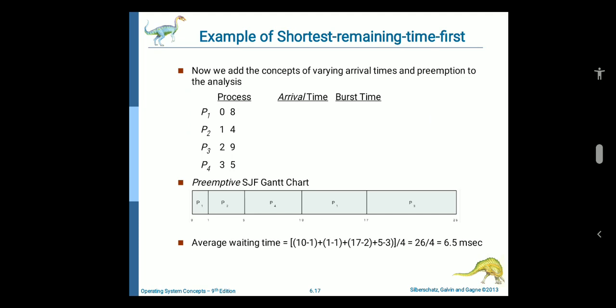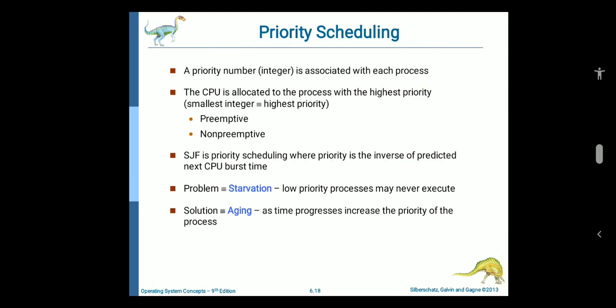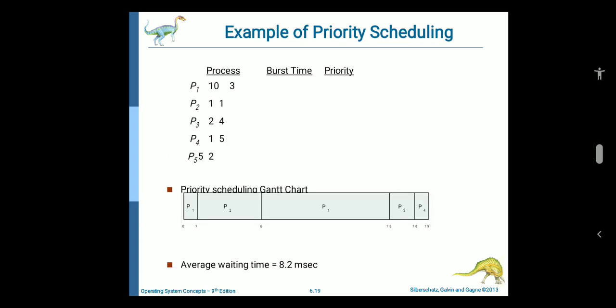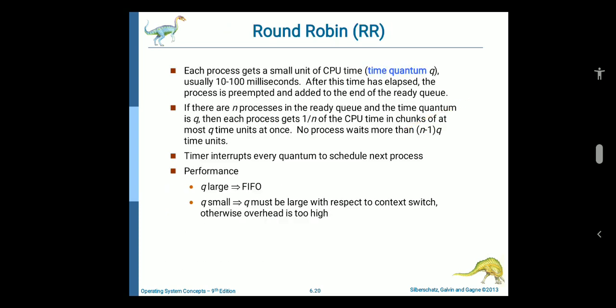Okay, so next one is priority scheduling. In this scheduling, processes are scheduled according to their priorities. The highest priority process is scheduled first. If priorities of two processes match, then schedule according to arrival time. Here, starvation of process is possible. So the solution is aging. As time progresses, increase the priority of the process. This is an example of priority scheduling.